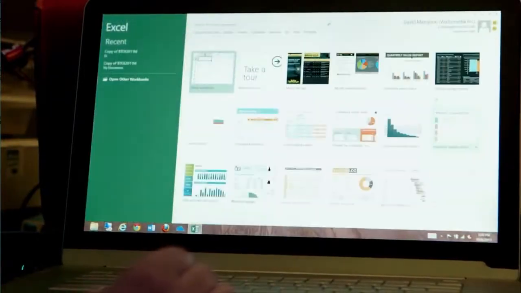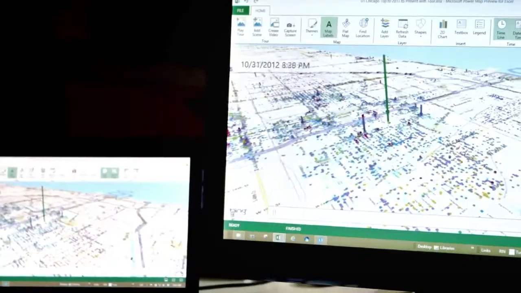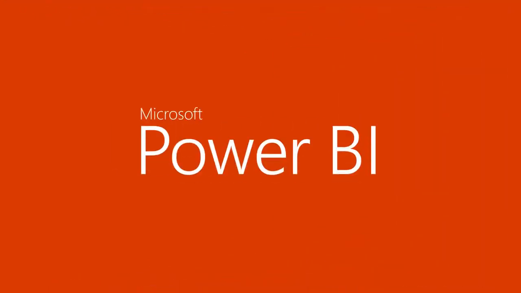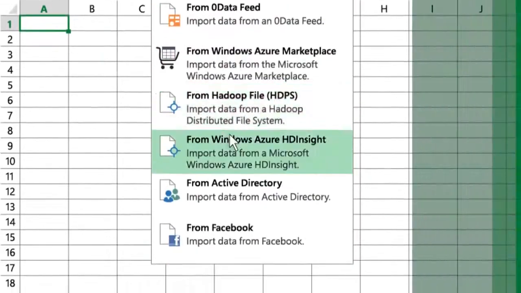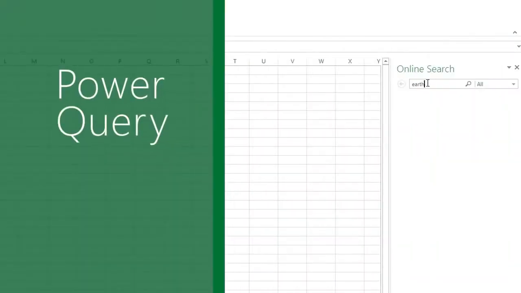Thankfully, the best tool for data analytics is the one you're already using. Meet Excel with Power BI for Office 365, the analytics tool designed for more. You know that Excel is a powerful tool for business, but now it's more intelligent. Discover more with Power Query.